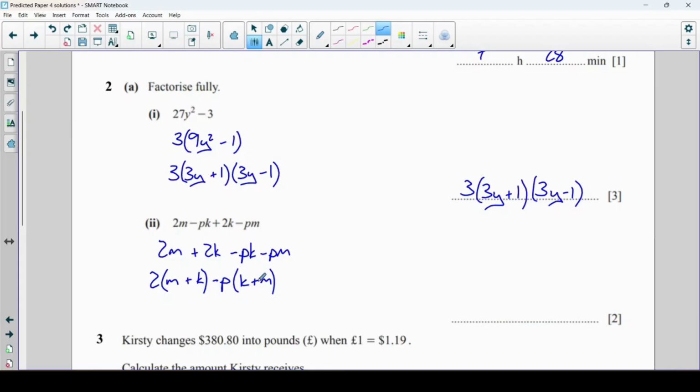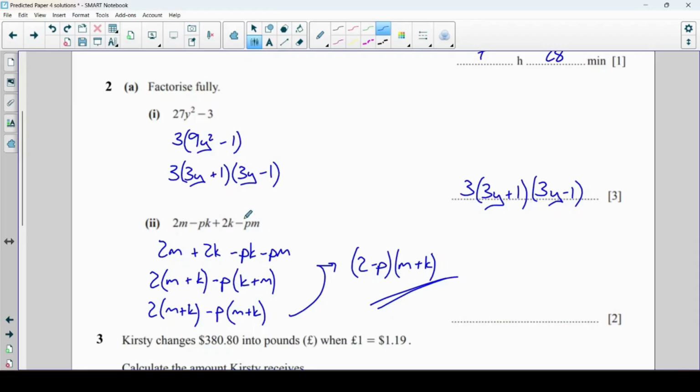You can see that these 2 brackets are the same. Maybe it helps you realise that if I just reorder them, so instead of writing k plus m, I could write m plus k. And then you can see this is a little bit like when we factorise a quadratic. So one of our brackets is going to be 2 minus p, and the other bracket m plus k. And you might think, well, what if I'd have chosen to put it in a slightly different order? Well, we should still have ended up with the same answer. There's a few ways we could have come up with exactly this same thing here. The trick is to play with it a little bit until you can get something that fits into 2 brackets like that.